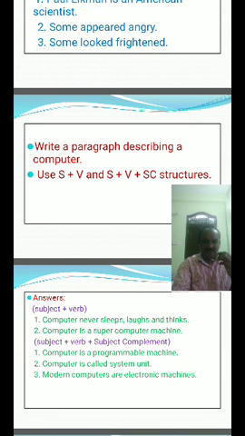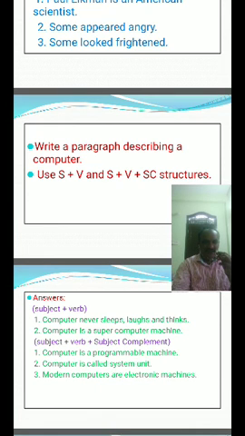Write a paragraph describing a computer. Use S plus V and S plus V plus SC structures. Computer is a programmable machine. This means it can execute a programmed list of instructions and respond to new instructions that are given. Computer is called the system unit.